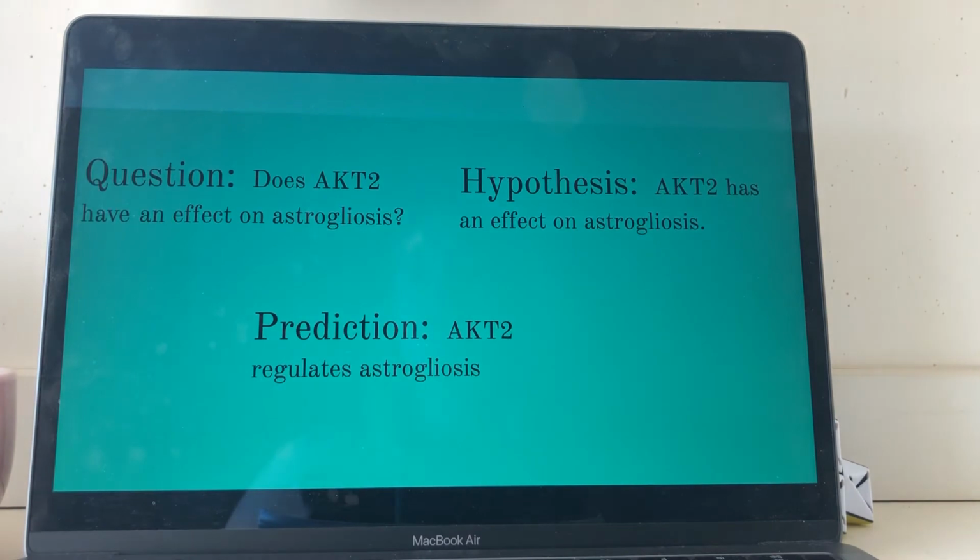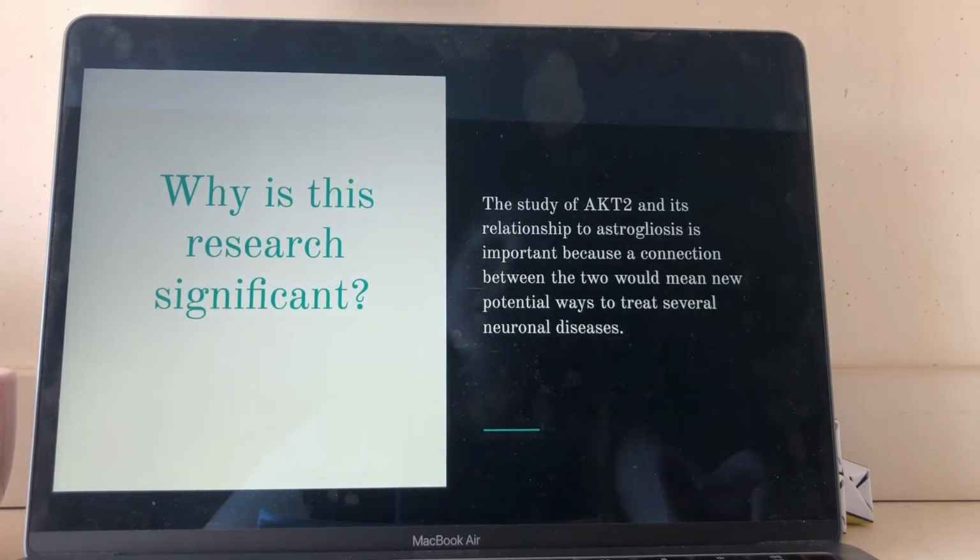So my question is if AKT2 has an effect on astrogliosis, and my hypothesis was that it would. I predicted that AKT2 would regulate astrogliosis and make the effects lesser, hopefully even slow down or stop the process of astrogliosis. So this research is significant because a connection between AKT2 and astrogliosis would mean potential ways to treat several neuronal diseases like Alzheimer's with therapies and such.